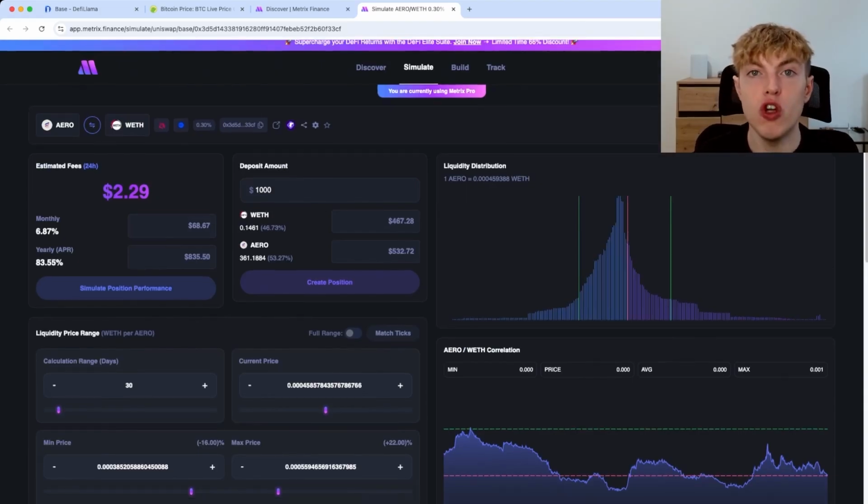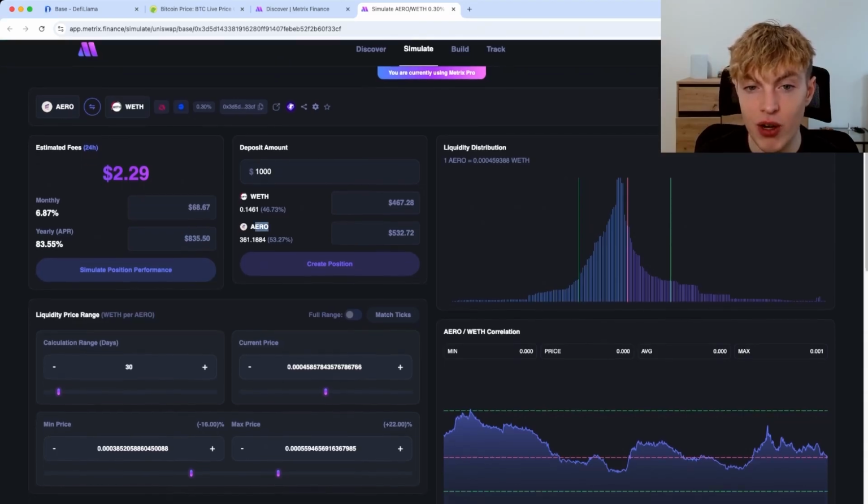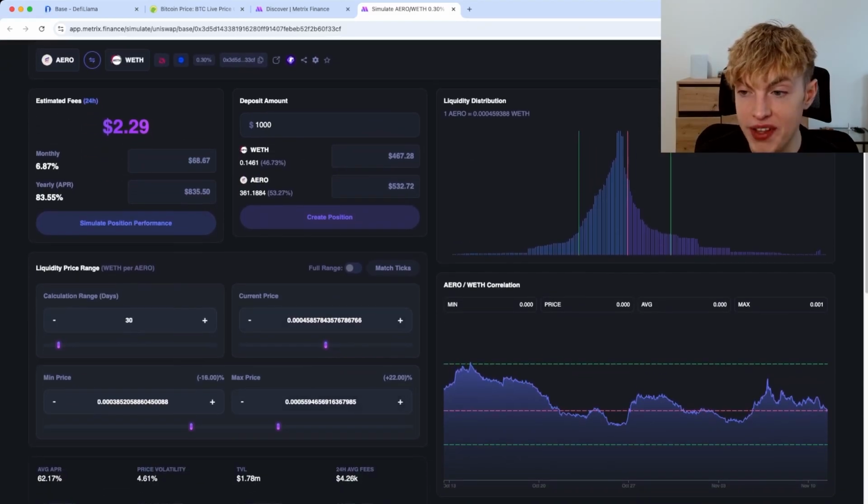People over on Aerodrome are earning Arrow tokens, and in order to be able to use those Arrow tokens in their bank account or have it as fiat currency, they would first have to either sell it to USDC or sell it to an exchange, etc. And selling these Arrow tokens could cause the price of the Arrow token to go down. So I personally am not too bullish on Arrow. Maybe it's a great token that could go up a ton. I just personally wouldn't want to take on exposure to it. So I stay away from Arrow pools.